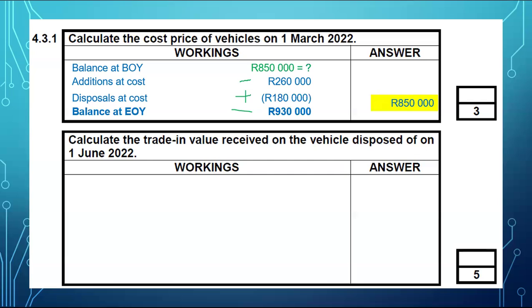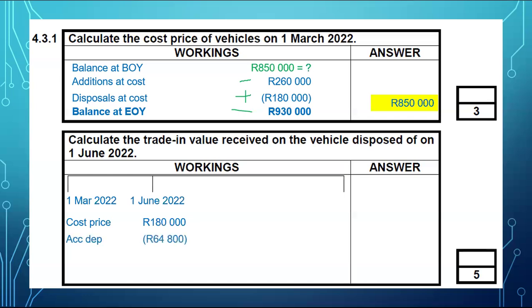The next point says calculate the trade-in value received on the vehicle disposed of on the 1st of June 2022. The first thing I did was to draw my number line because I need to know what's happening. So the cost price at the beginning of the year, I got it, it was 180,000. Did you notice that? We also were given carrying value at the beginning of the year. And the carrying value at the beginning of the year was 64,800.